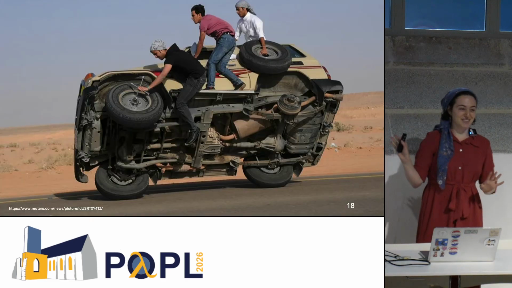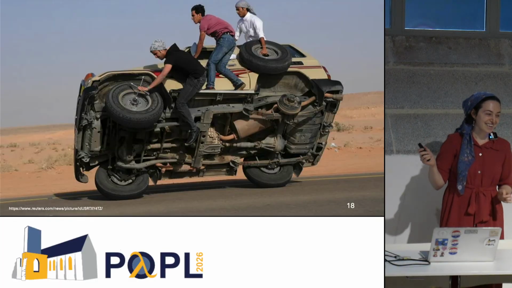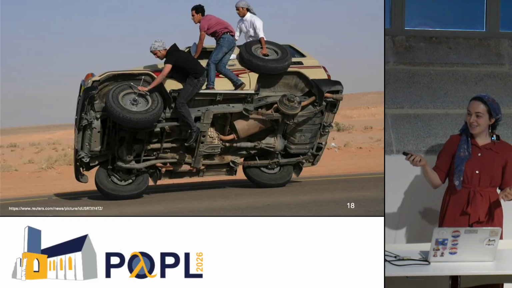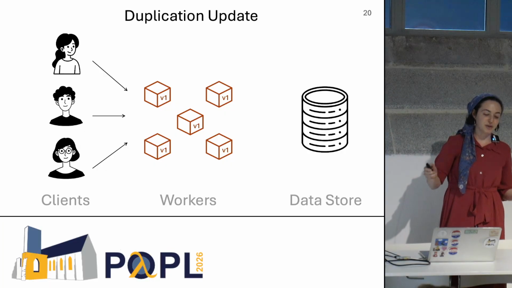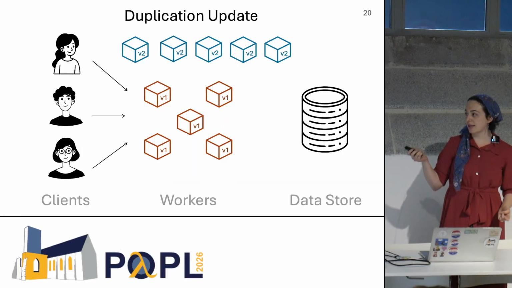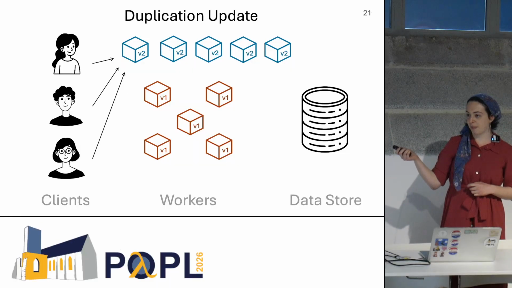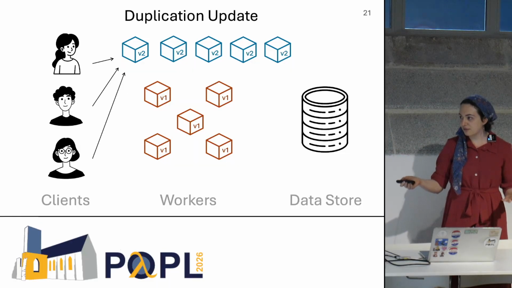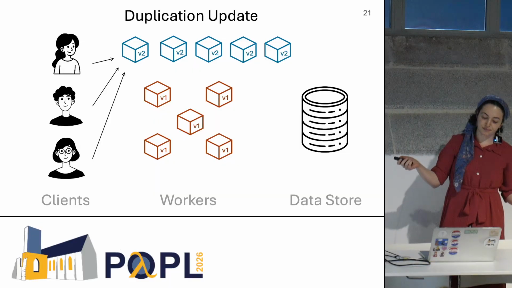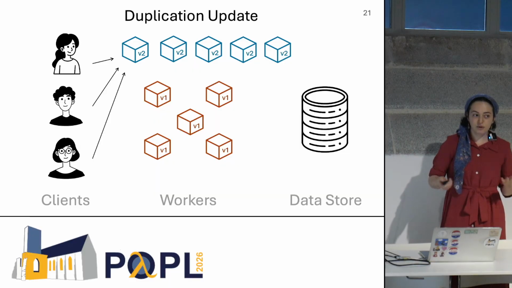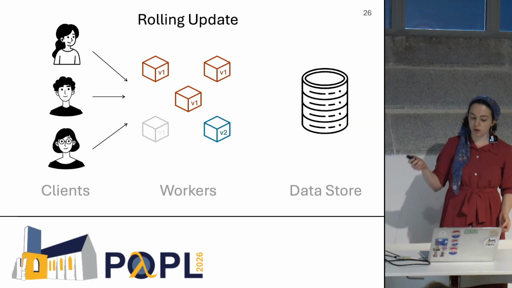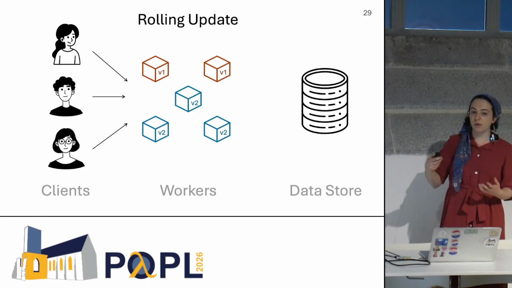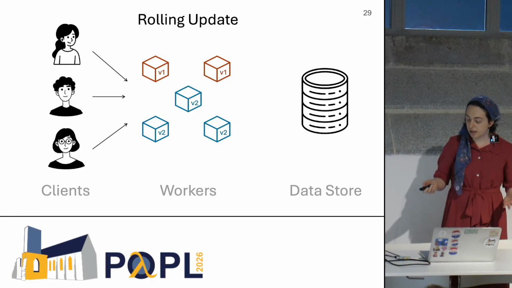I do recommend this video. Now, how do people pull this off for live updates? Well, one way is you can use duplication. So you can just make a whole new set of workers that are updated. And then when that set is ready, you switch your traffic over. But this has the downside of you need to duplicate all of your workers. Instead, you could do something kind of simple called a rolling update. And you just go worker by worker, updating your workers, and whoever is not being updated is available.